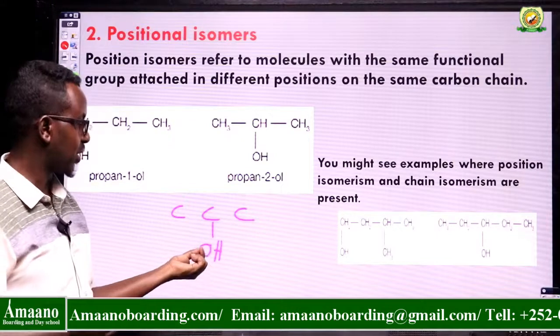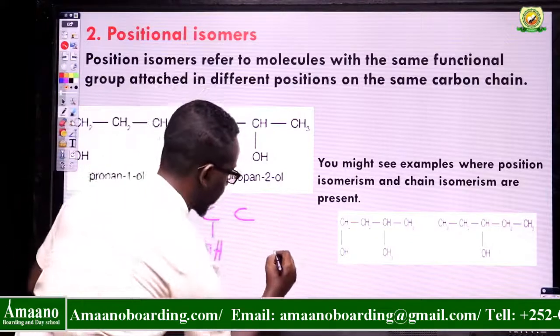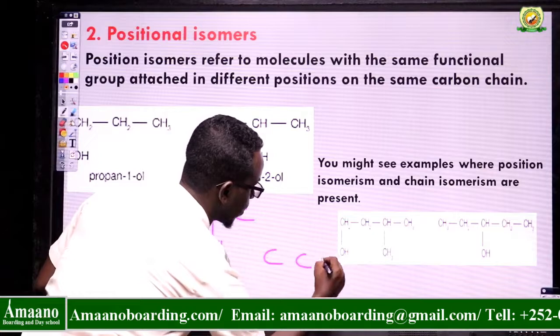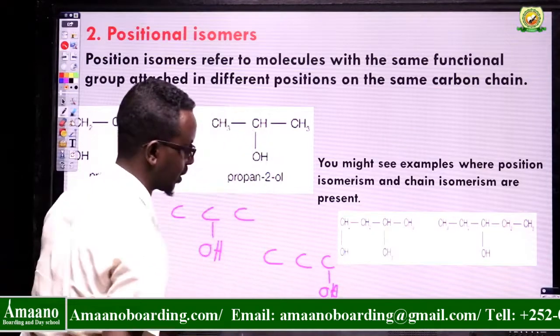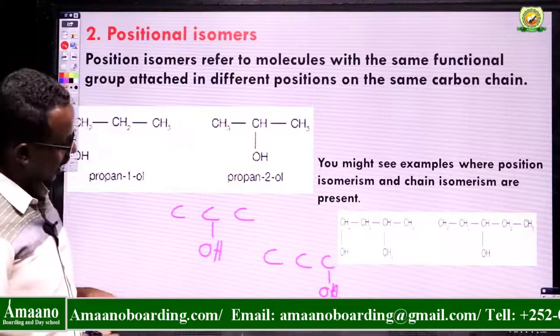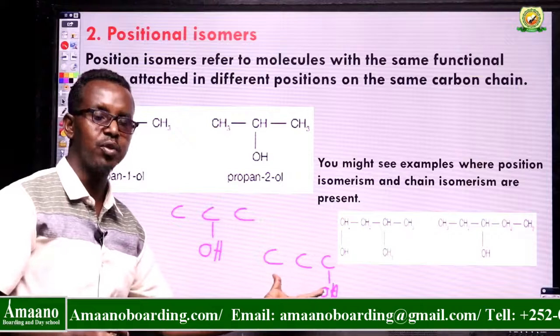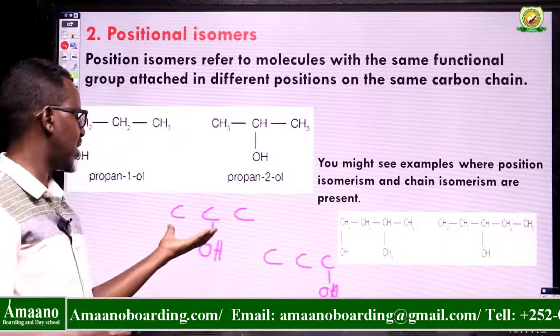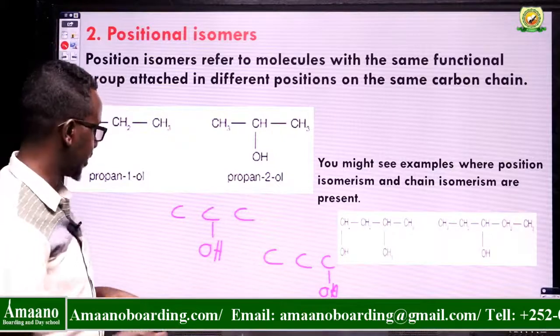This time the OH group is attached to carbon number 2. Here we have another molecule, where the OH group is attached to carbon number 1. When the OH group is attached to carbon number 1 versus carbon number 2, the name is different.